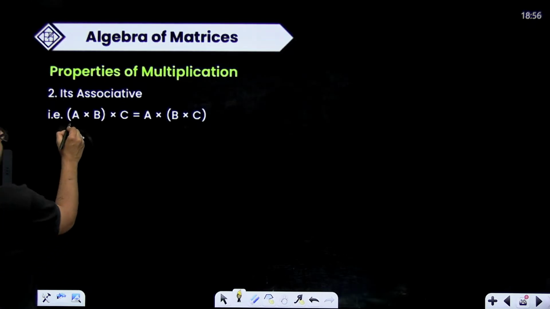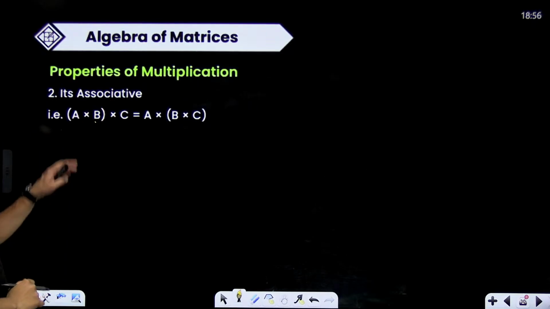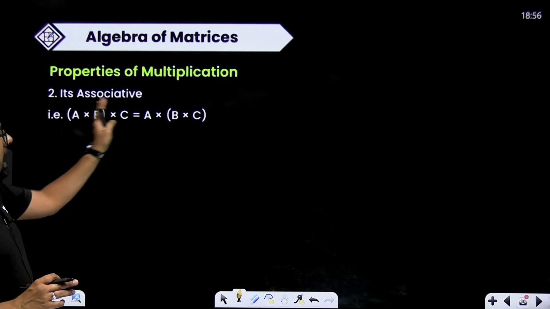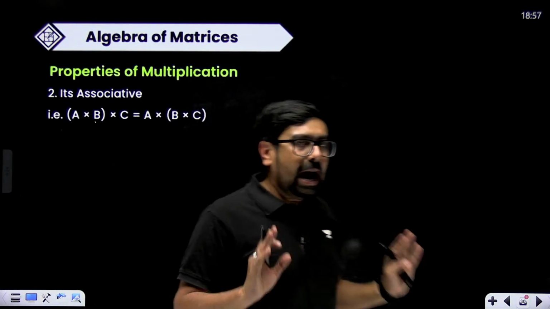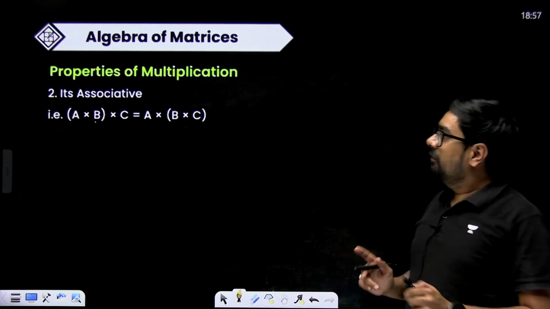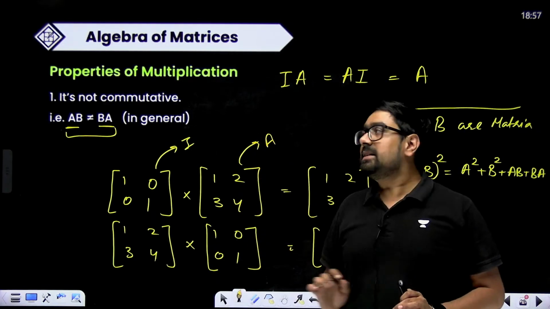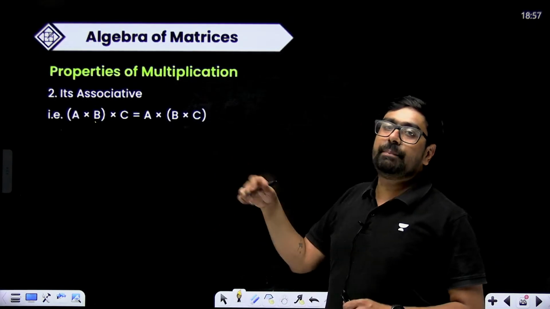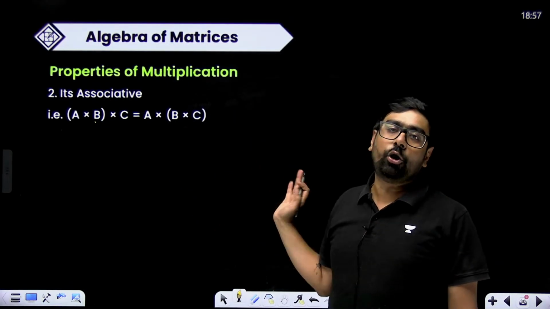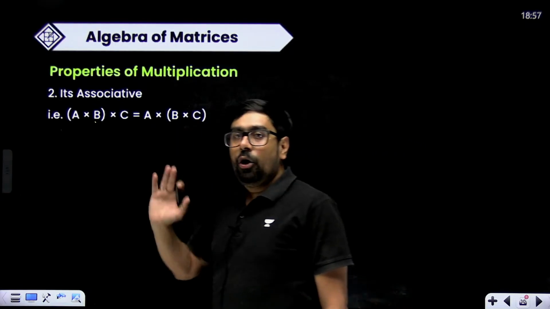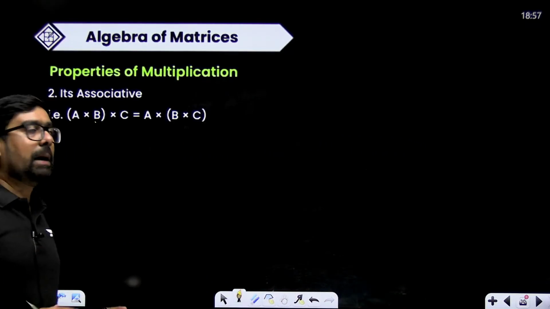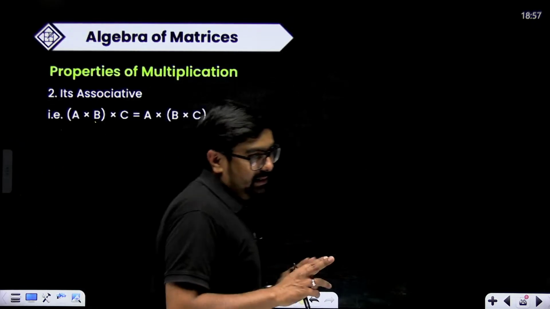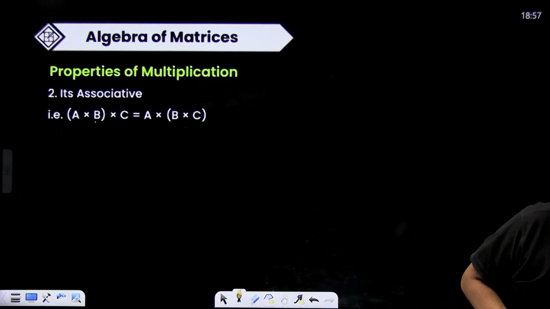Associative. A multiplied with B, then multiplied with C, or A multiplied with B and C. So, if there are three matrices, the associative law will be applicable. Commutative law will not be applicable. Matrices are not commutative, but they are associative, right? If you have three matrices A, B and C, you can multiply them in any order you want. Associative means that on three matrices you can multiply them in any order, but for two matrices you cannot change the order and expect the result to be the same.